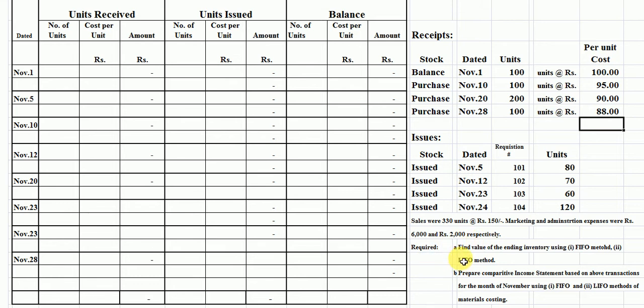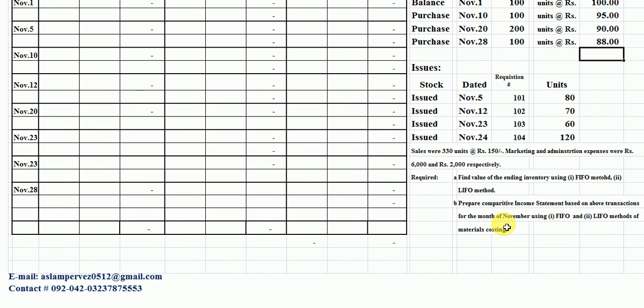Required: A, find value of the closing inventory using FIFO and LIFO method. Secondly, the B part is prepare comparative income statements based on above transactions for the month of November using FIFO and LIFO method of material costing.